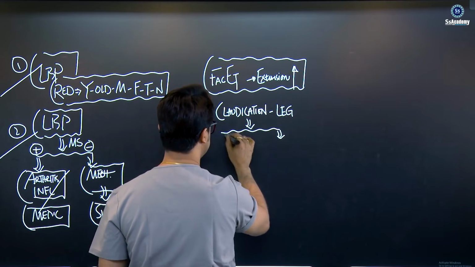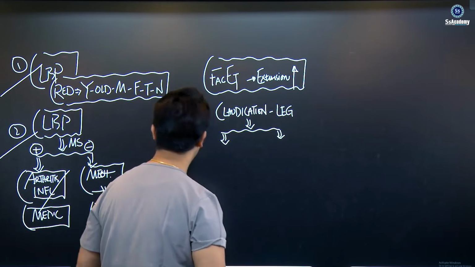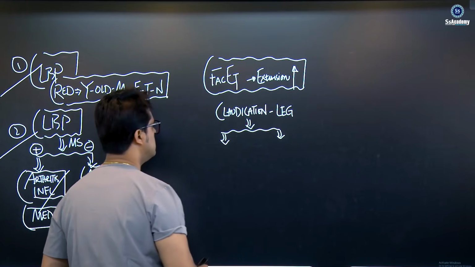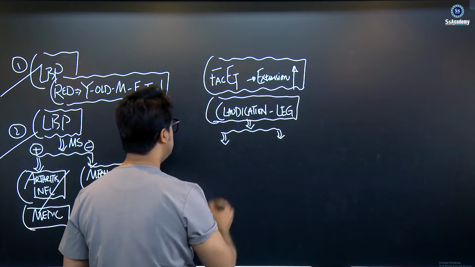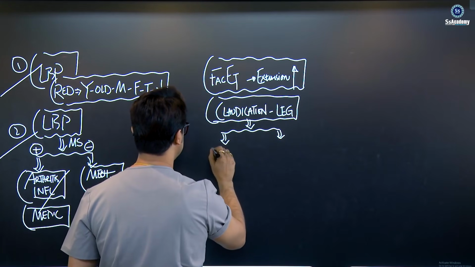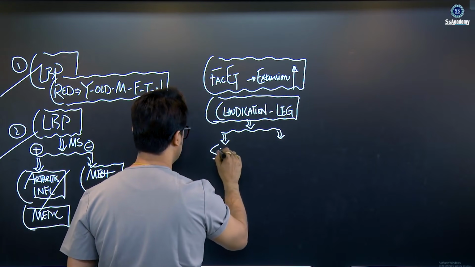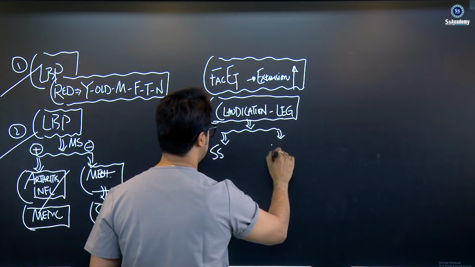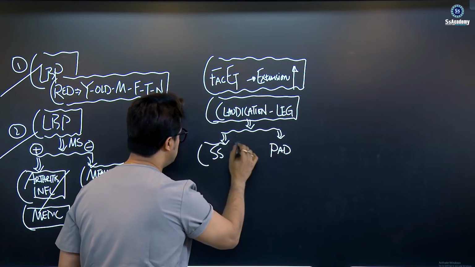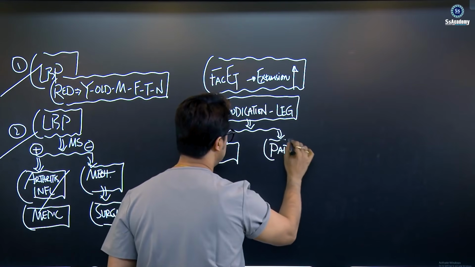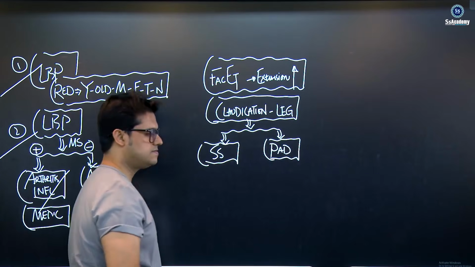Once again, leg claudication, you need to think about two diagnoses. What is the diagnosis? Definitely you should think about spinal canal stenosis and peripheral arterial disease. So here is a very simplified way of differentiating between these two, my dear.